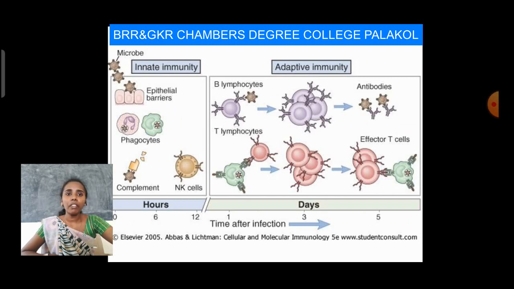Innate and adaptive immunity are explained in the previous slide, in the diagrammatic presentation. The left side shows innate immunity: microbes enter our body, the phagocytes come to function, and natural killer cells kill the antigen, and after that it is cured. Coming to adaptive immunity, the antibodies bind with antigens, and after that T lymphocytes and effector T cells function in adaptive immunity.